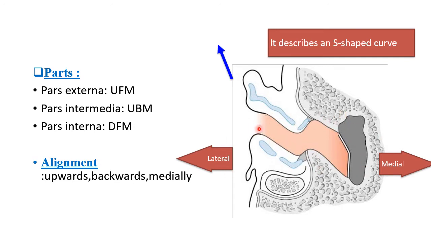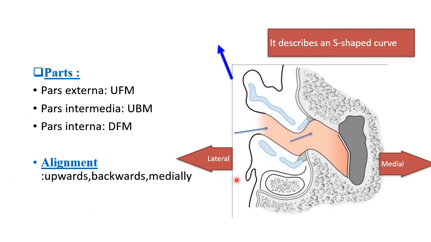If you see the direction of the pars externa, it is directed upwards, forwards, medially, whereas pars intermedia is directed upwards, backwards, medially, whereas pars interna is directed downwards, forwards, medially, that is towards the tympanic membrane.